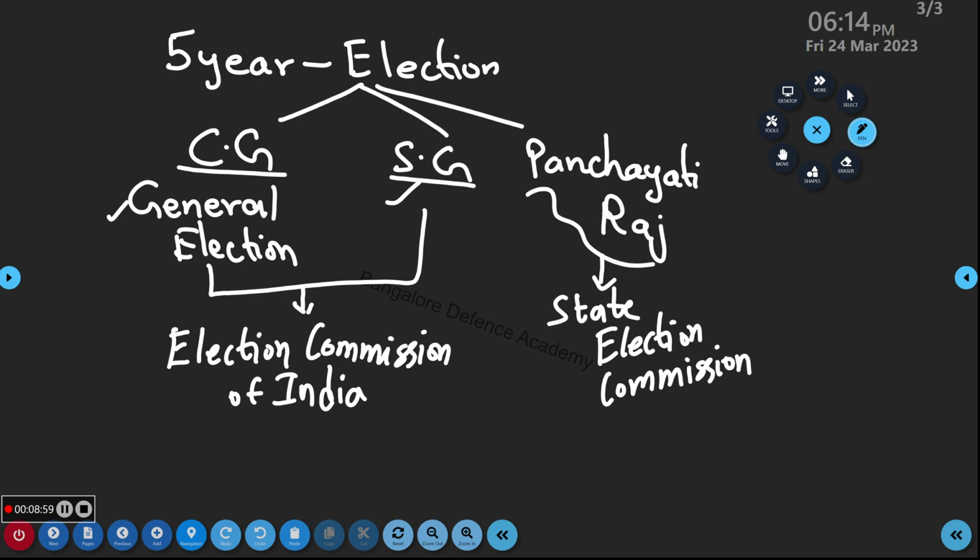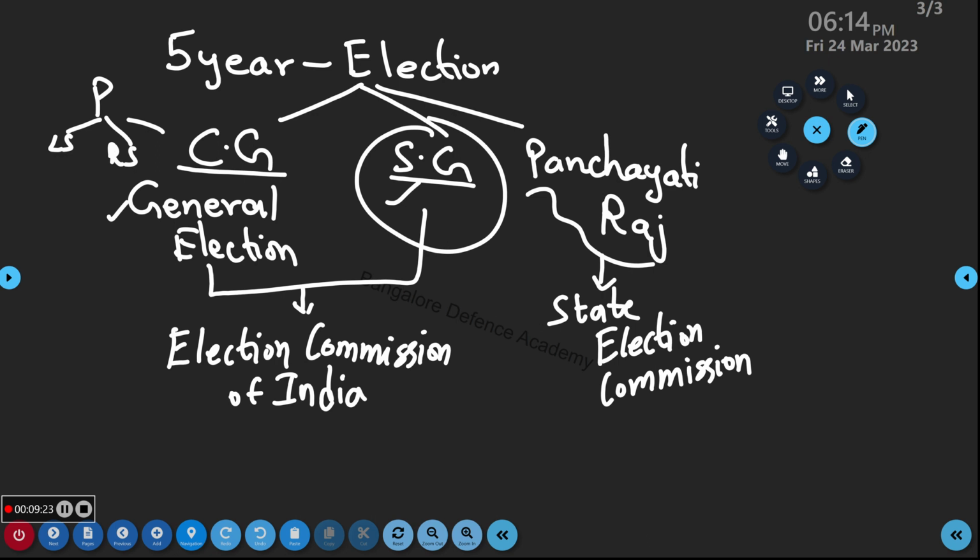So we are going to study only this. We are not going to study the state one, because if I study this, the same rules, same ideas, same everything come to the state government also. Are you ready now? So, general election, write down: the general election is every 5 years.